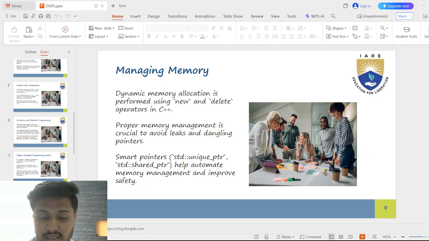To make life easier and safer, C++ offers smart pointers. std::unique_ptr owns the memory alone and automatically deletes it when it goes out of scope. std::shared_ptr, multiple pointers can share the same memory. It deletes the memory only when the last pointer is gone. In short, smart pointers help manage memory automatically and reduce errors.